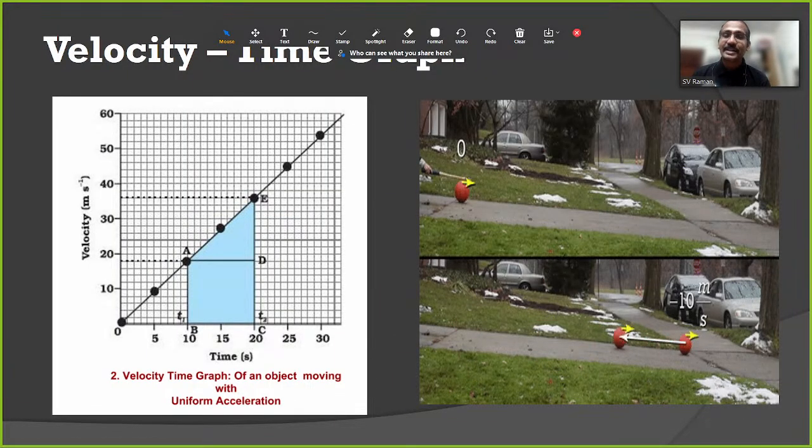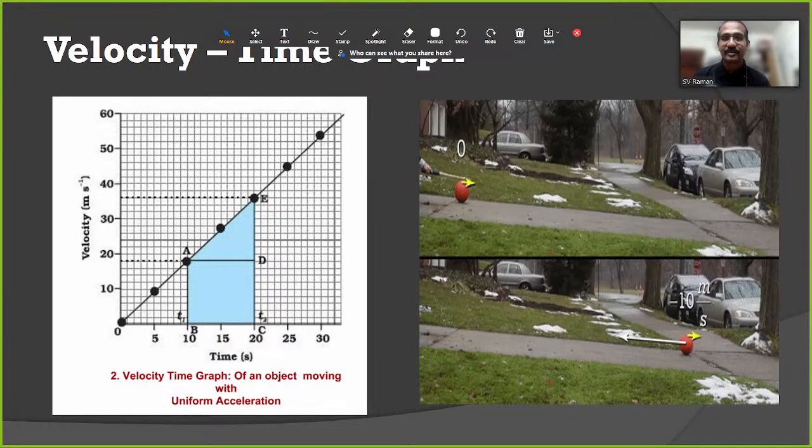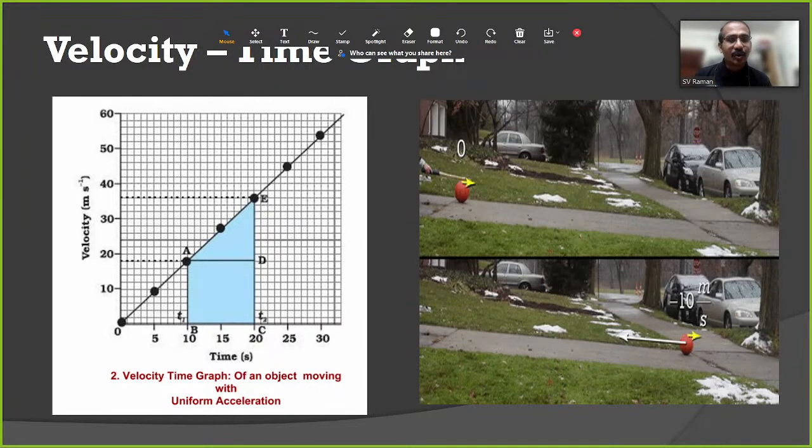Uniform acceleration, non-uniform acceleration, let us see what they are. What is uniform acceleration and what is non-uniform acceleration? You can see this picture. A ball is moving from down to top. Slowly the speed is decreasing, which means the velocity is decreasing.